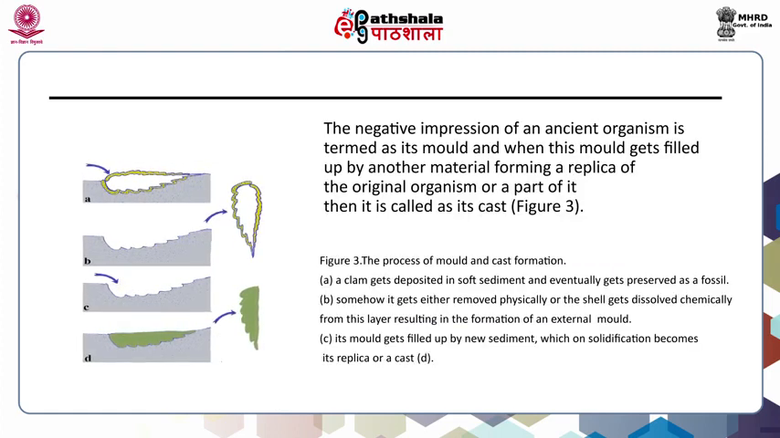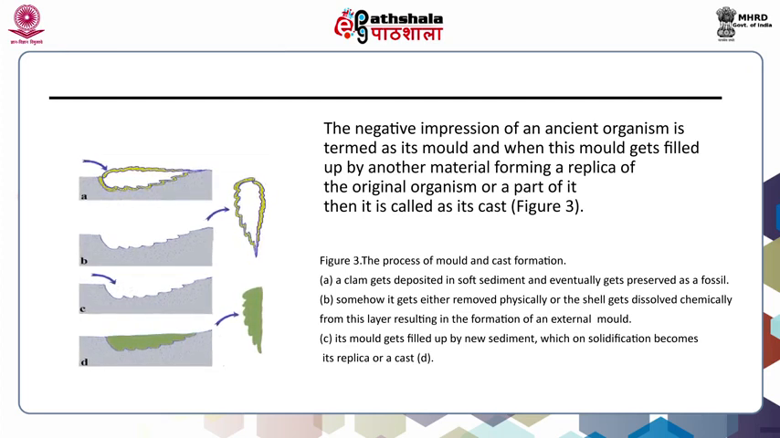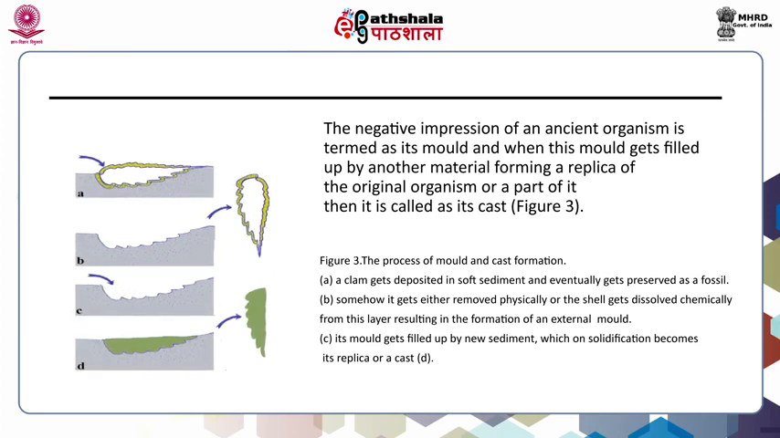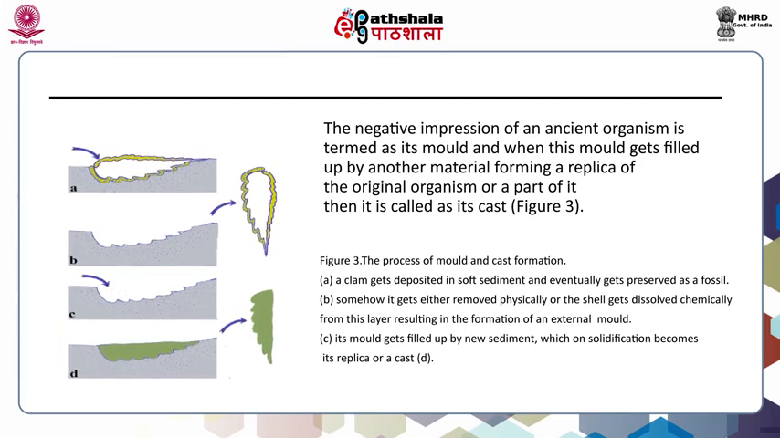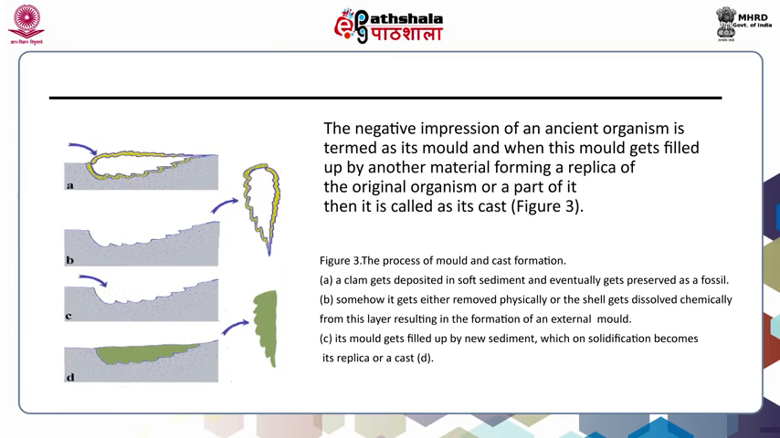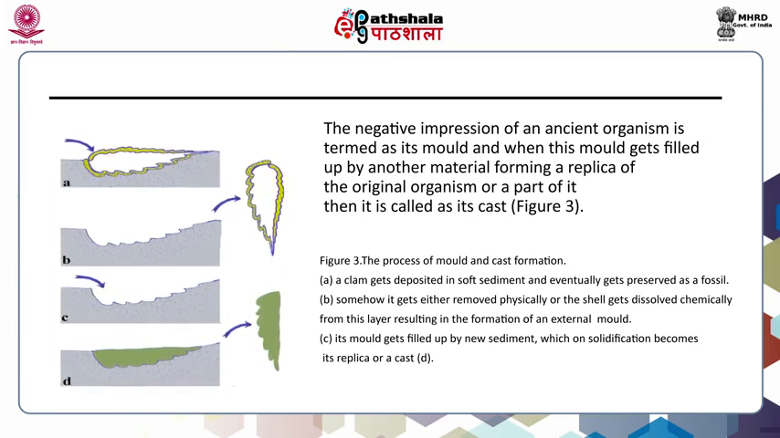The negative impression of an ancient organism is termed its mold, and when this mold gets filled up by another material, forming a replica of the original organism or a part of it, then it is called its cast. That means there may be a mold and a cast. Let me have a look at these pictures. The process of mold and cast formation is shown in these diagrams.